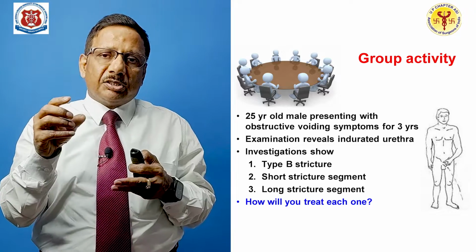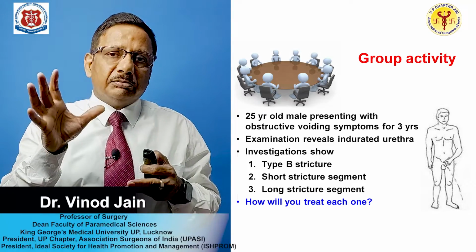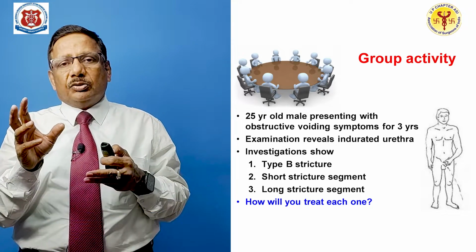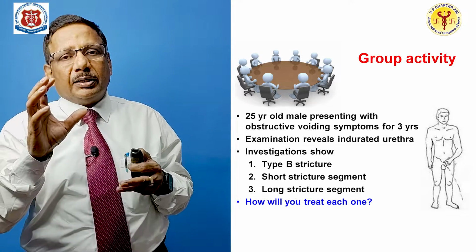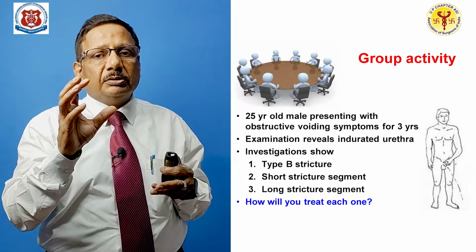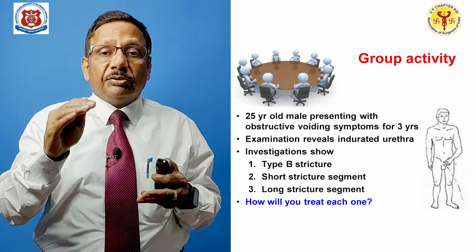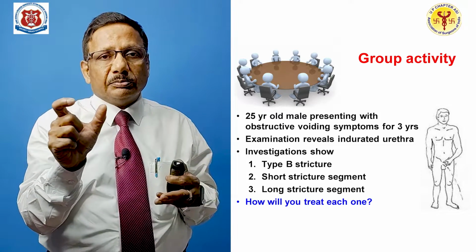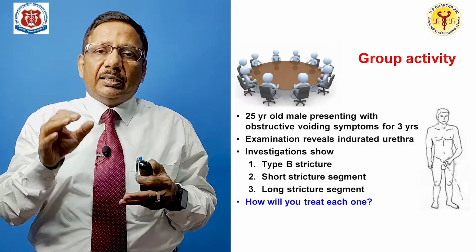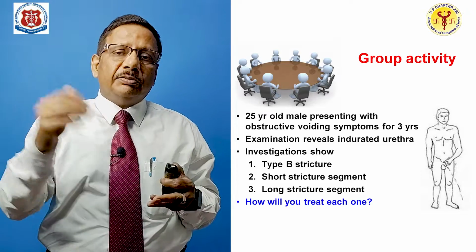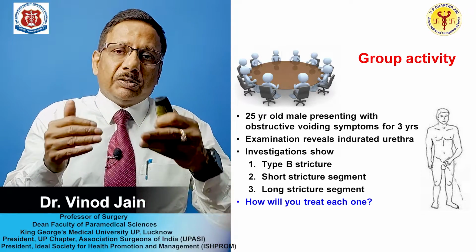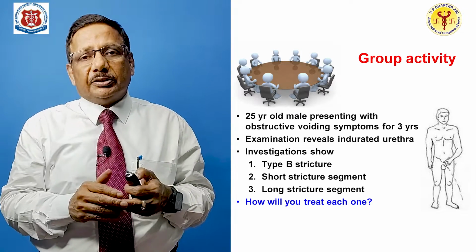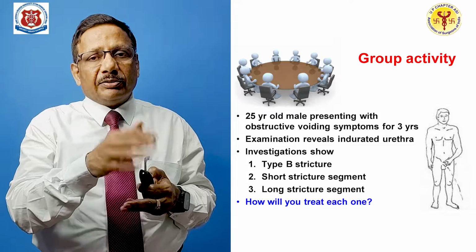So, type B stricture, as I told you, you have either dilation or optical urethrotomy. Short stricture segment, you have optical urethrotomy as the answer, direct vision internal urethrotomy. If there is not much involvement of corpus spongiosum and it is a short segment, as the case is, and if the segment is long or there is involvement of corpus spongiosum, then flap or patch graft is needed. Then you cannot do excision, correct?